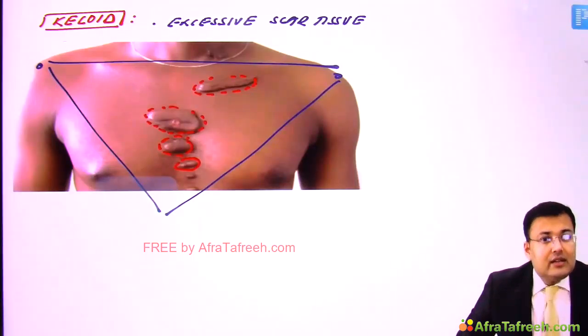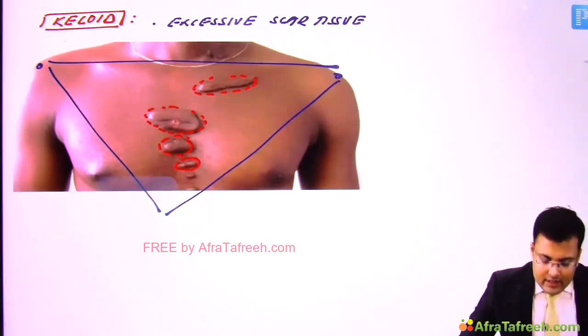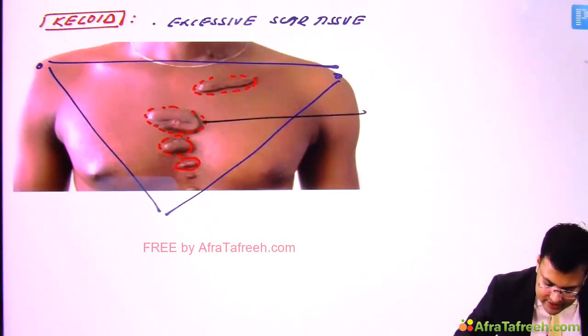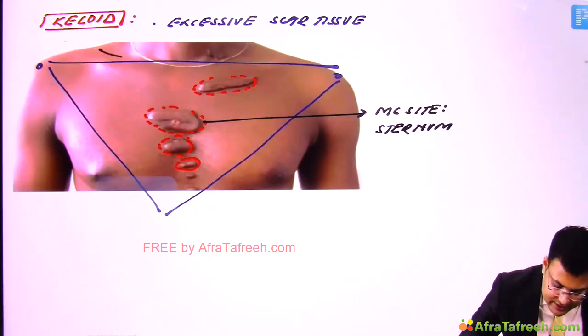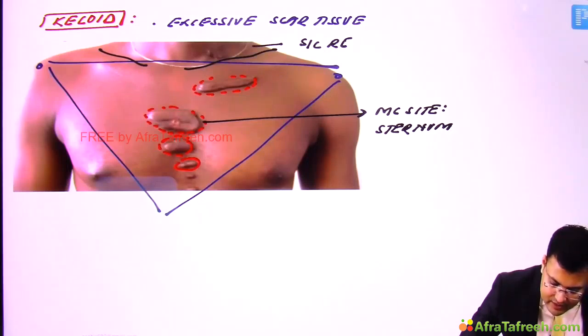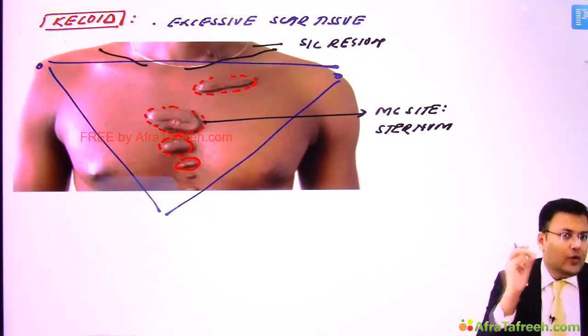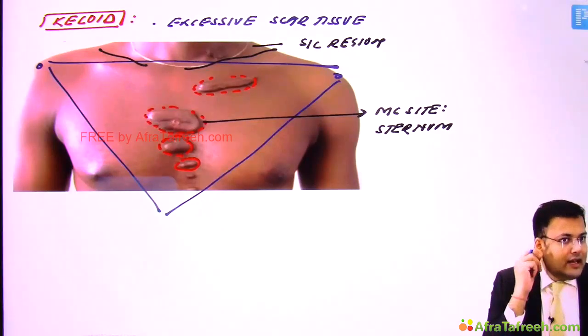There are certain other areas also. So generally, what is the most common site? You can see here, the most common site is sternum. Clear? It is also seen in the supraclavicular region. It is also seen in the face. Where exactly? In the ear. In the ear, where exactly? Near the ear lobule.